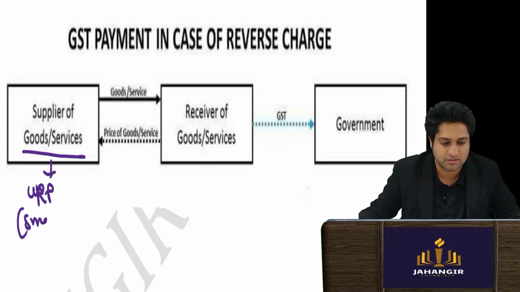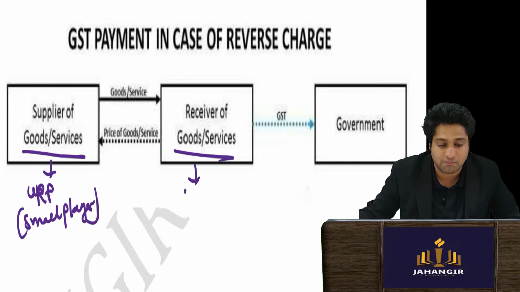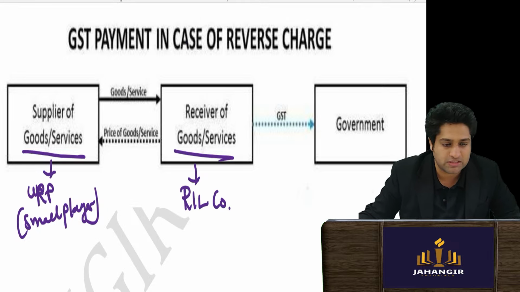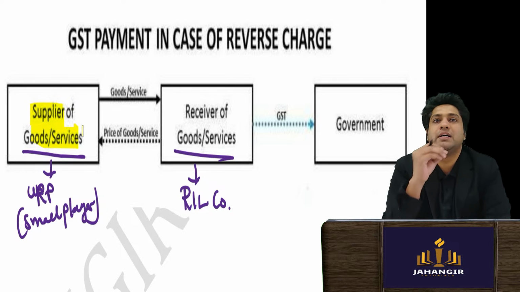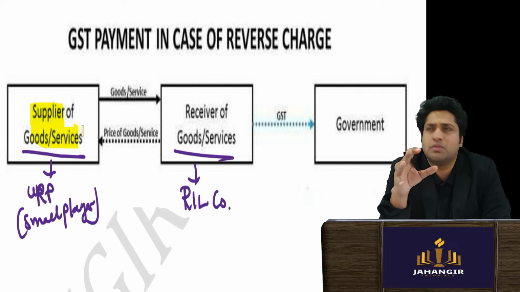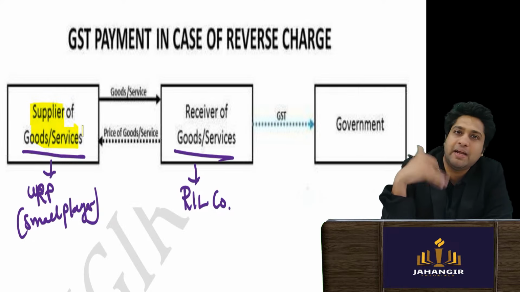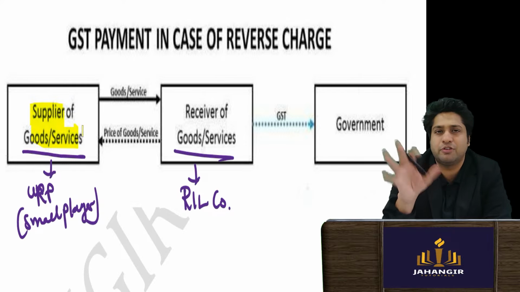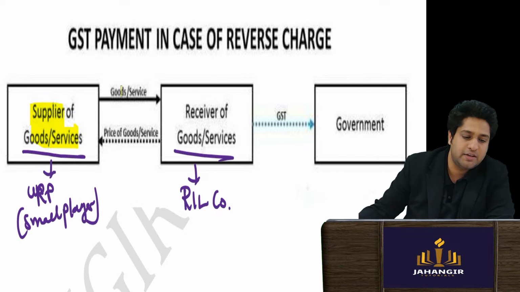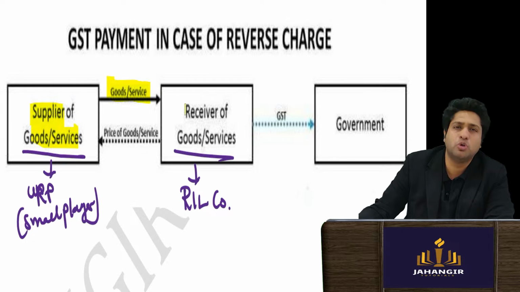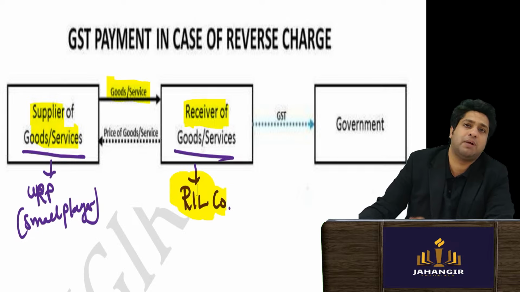The supplier of the goods could be a carpenter, interior designer, painter, any kind of small player, and the recipient is a company, like Reliance Industries. He gives the service or goods to the recipient. The recipient could be a big registered company.